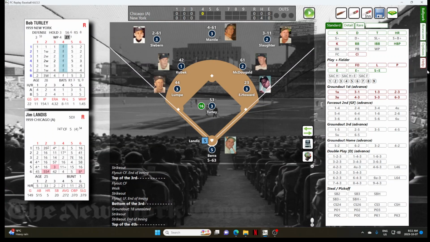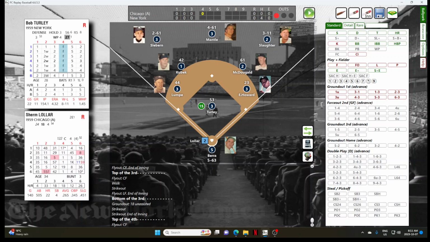Top of the 4th, still no score, Jim Landis. And Landis hits a fly ball to center field. Mickey Mantle is there, and that's out number 1 in this quickly moving ball game. Sherm Lawler. Lawler walked and was stranded at second his first time up. And Lawler will hit a ball right to Turley. Easy ground ball. He'll throw it over to Elston Howard, and that's out number 2.